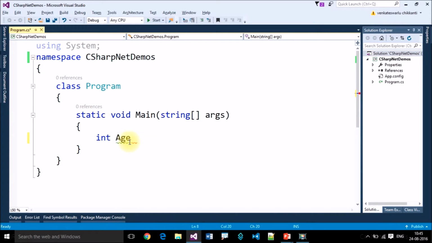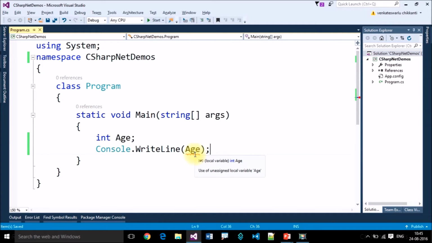I'm just declaring an integer type age. So this is okay, we can declare it. Let's try to use it. Console.WriteLine of age. See, we are getting an error: use of unassigned local variable age. That means we cannot use a value type without initializing it with some value. We can declare a value type, but we cannot use it without initializing.